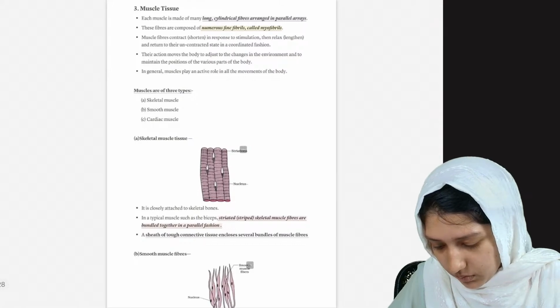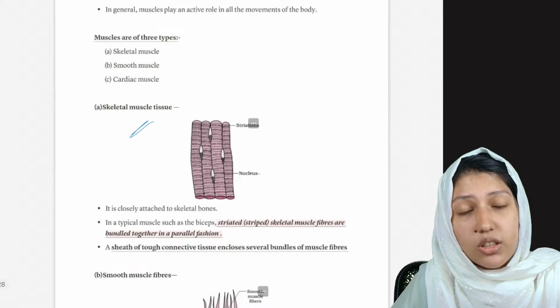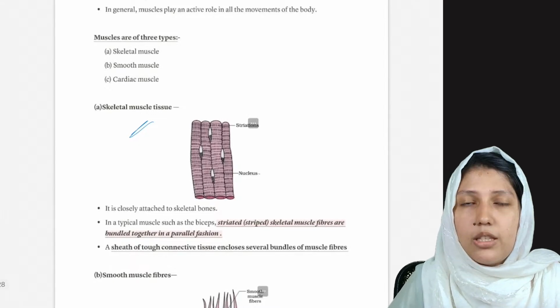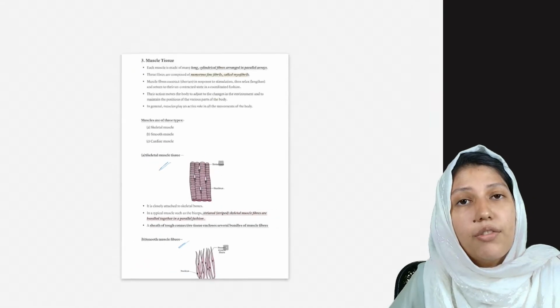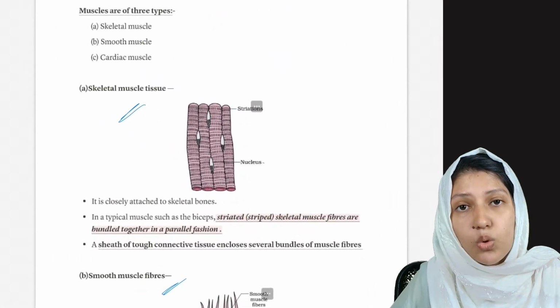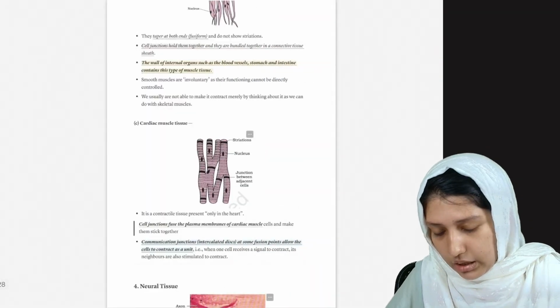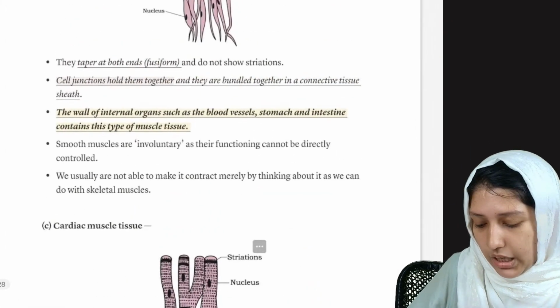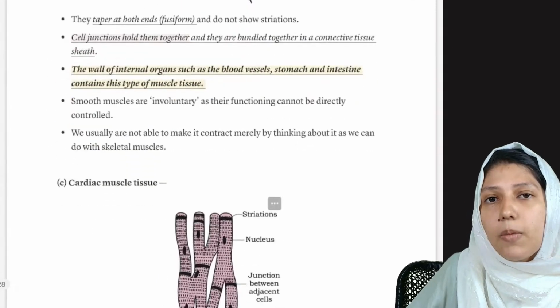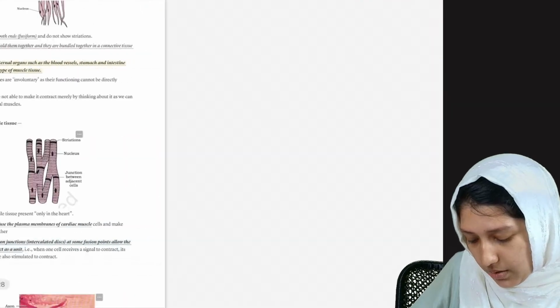And muscle tissue: there are mostly three types. Skeletal muscle tissue, smooth muscle fibers, and cardiac. Skeletal muscle is present in the skeletal muscles, smooth in the visceral organs, and cardiac in the heart. Clear? You can take a screenshot and see the features clearly, and it is also present in the old NCERT.